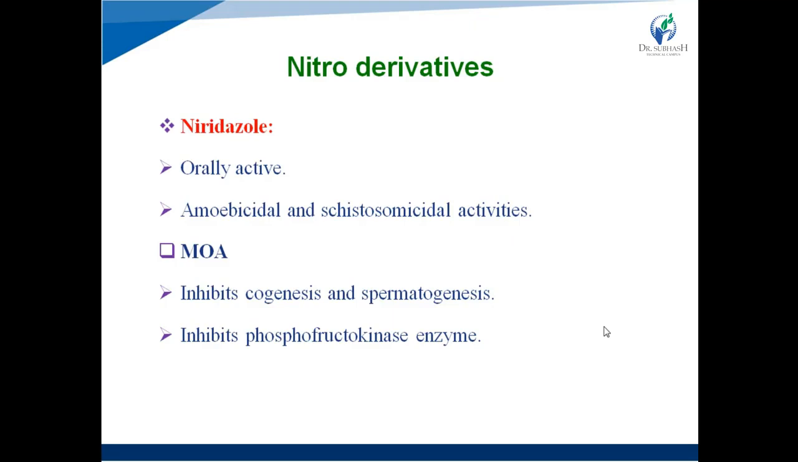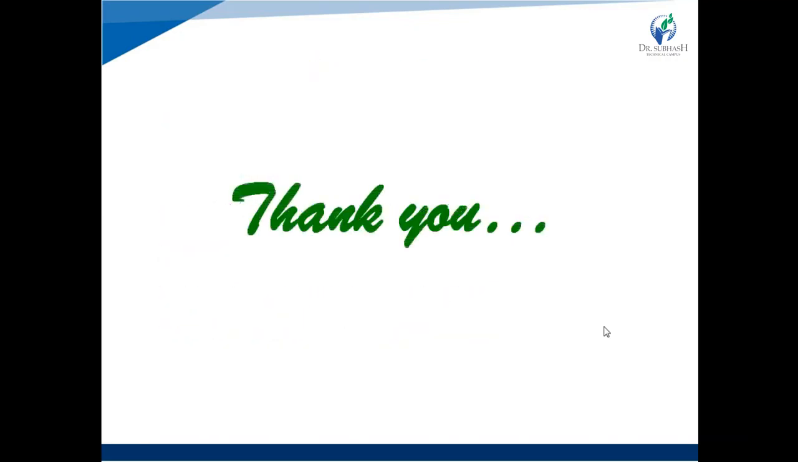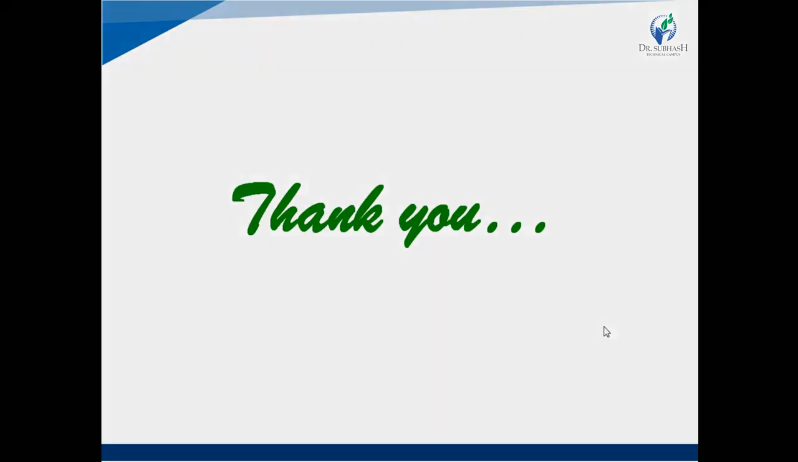Right? Mechanism of action: it inhibits oogenesis and spermatogenesis, that means ultimately it inhibits the growth of helminths inside the body, right? And it also inhibits the phosphofructokinase enzyme. This enzyme is important for glycogen depletion, right? Inhibition of the phosphofructokinase enzyme leads to the inhibition of certain metabolic processes in the helminths and causes paralysis in helminths. So that is all about the anthelmintic agents.